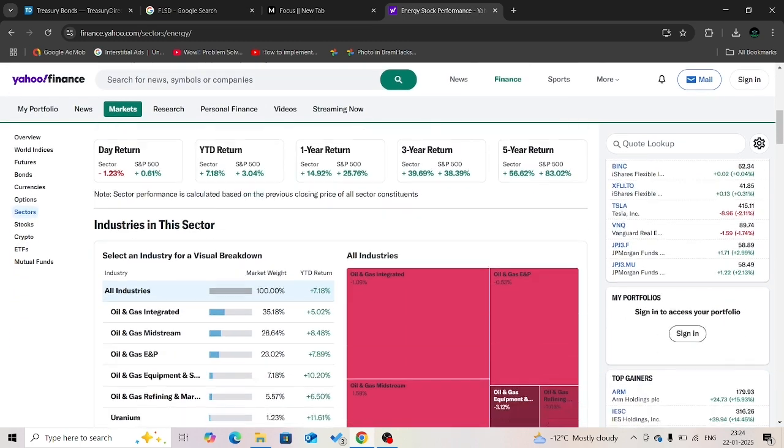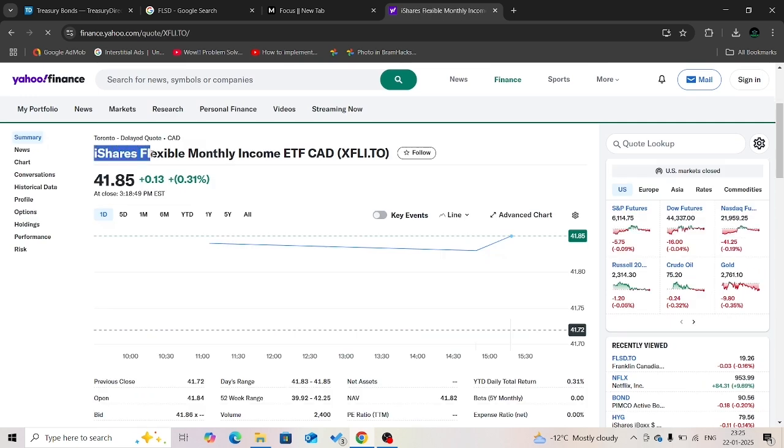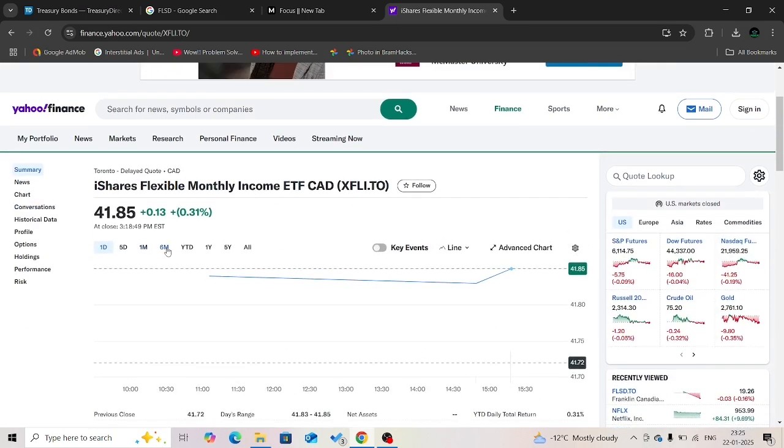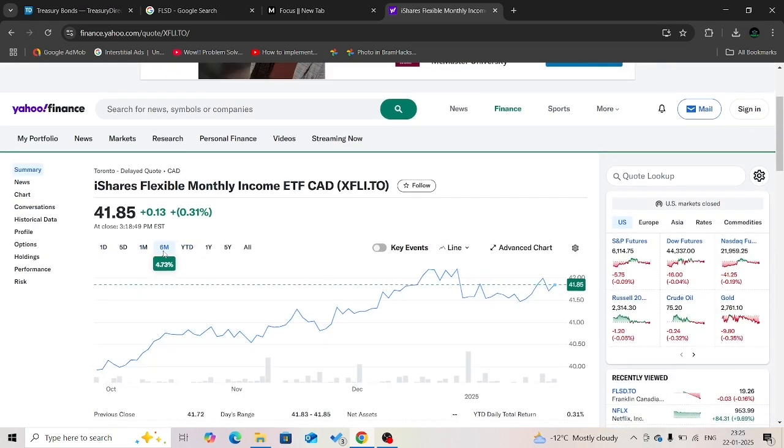Now, let's move towards one more ETF named iShares Flexible Monthly Income ETF. This fund is being managed by BlackRock Asset Management Company and currently floating on a net asset value of 41.85 Canadian dollars. We can see here that the past year return is 4.73%.